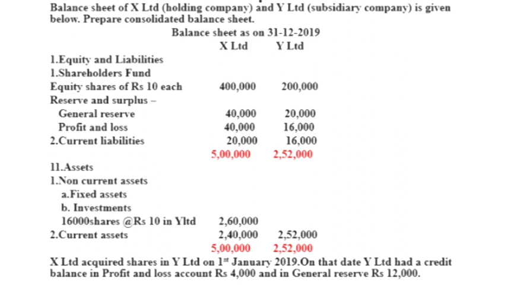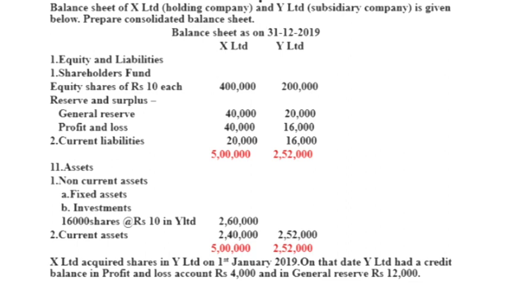Profit and loss for X Limited 40,000, Y Limited 16,000. Then current liabilities for X Limited 20,000 and for Y Limited 16,000. Total of equity and liabilities: X Limited 5 lakh, Y Limited 2 lakh 52,000. Then assets, non-current assets, fixed assets, no amount shown.